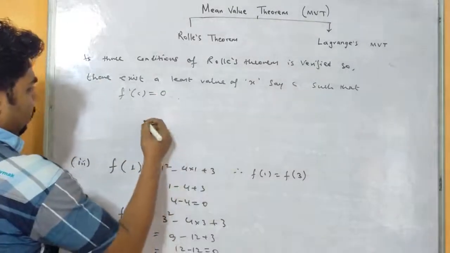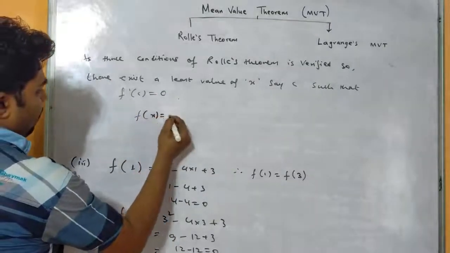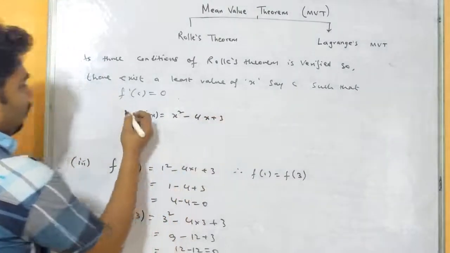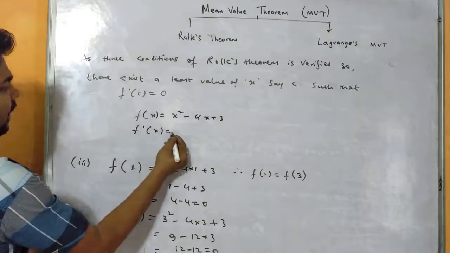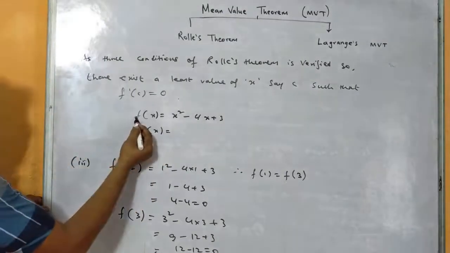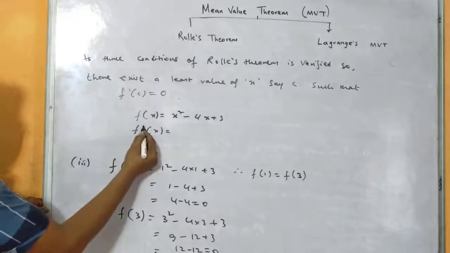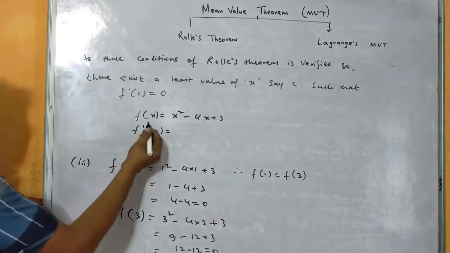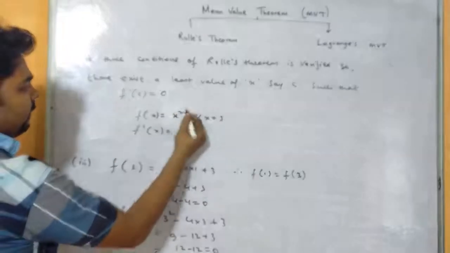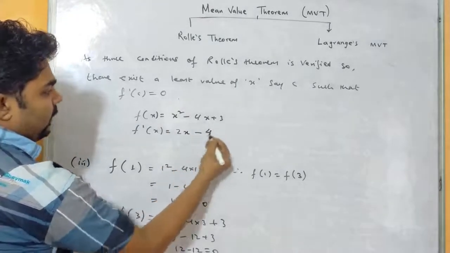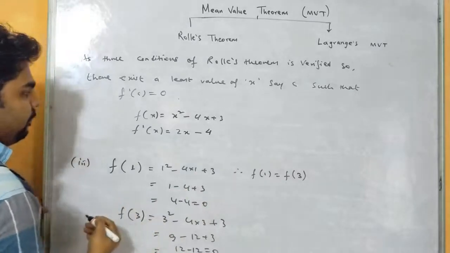So our f(x) was x squared minus 4x plus 3, right? So what will be our f'(x)? We have to differentiate. If f(x) equals x squared minus 4x plus 3, and I write f', that means we are differentiating this. So differentiation of x squared is 2x, minus differentiation of 4x is 4, differentiation of 3 is 0.